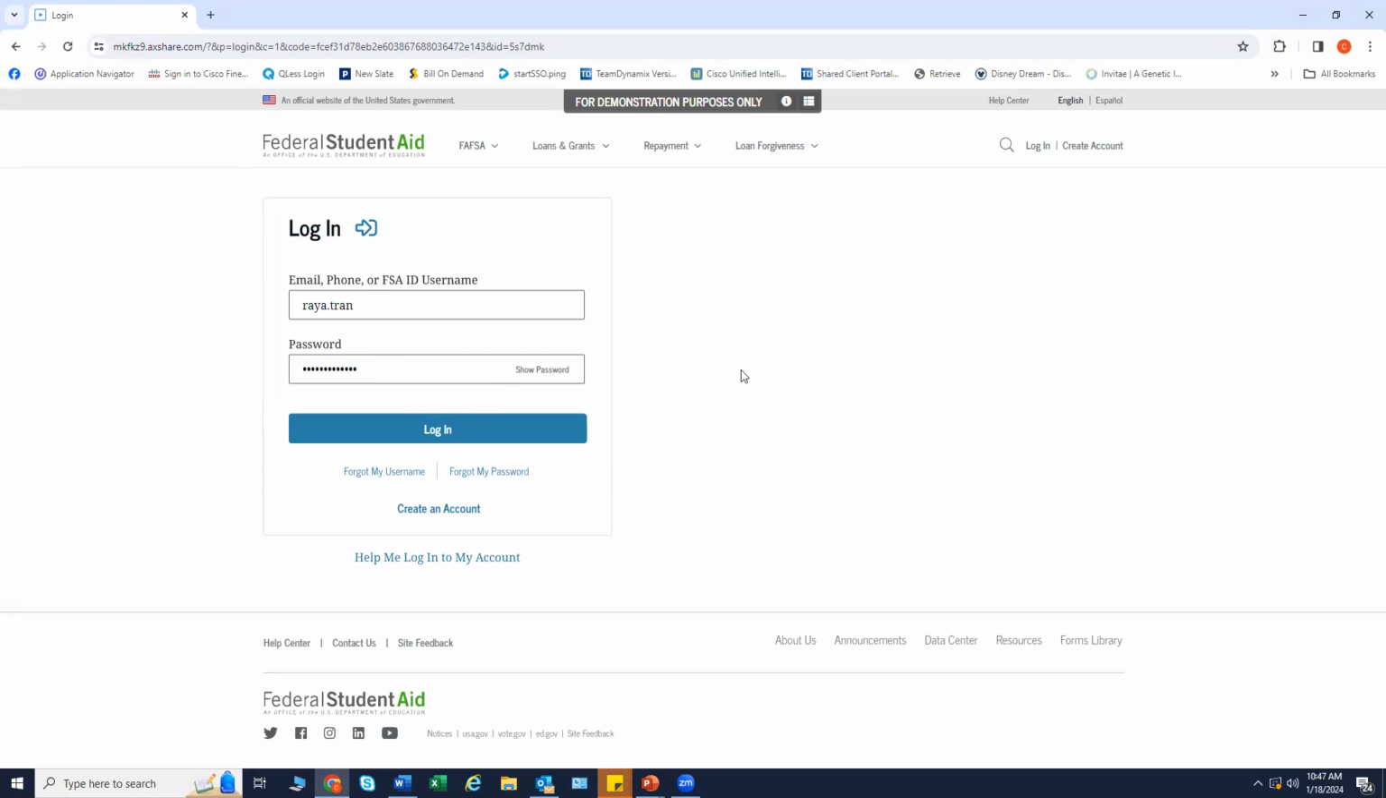To access the FAFSA form, all students are required to have an FSA ID. If the student does not have an FSA ID, they can create an account here. Again, we recommend that everyone has an FSA ID prior to completing the application.